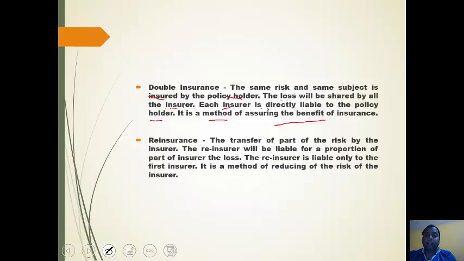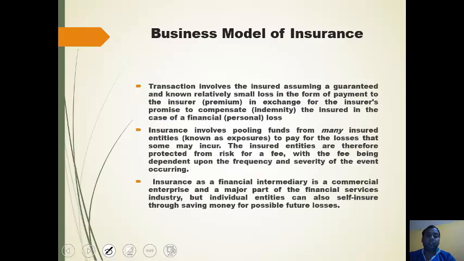Second is reinsurance. Reinsurance is the insurance of the insurer. In short, it is the transfer of part of the risk by the insurer. The reinsurer will be liable for a proportion of the part of the insurer. The reinsurer is liable only to the first insurer. It is a method of reducing the risk of the insurer.